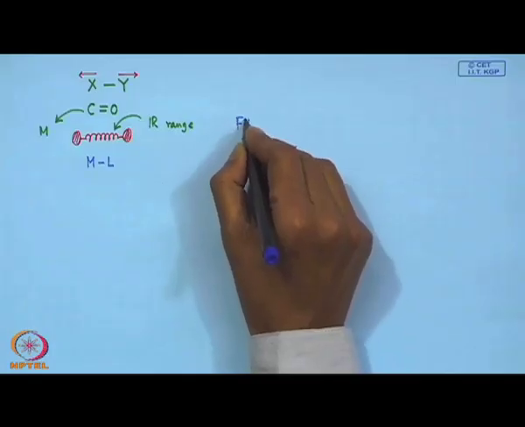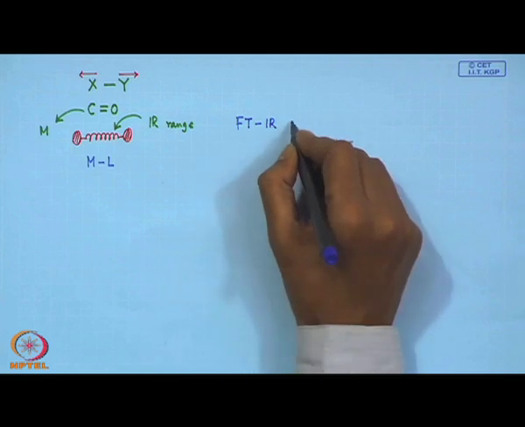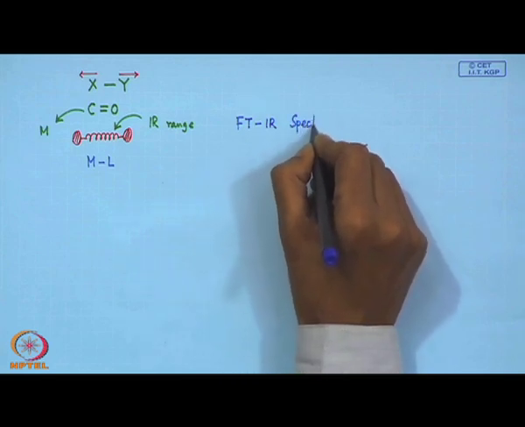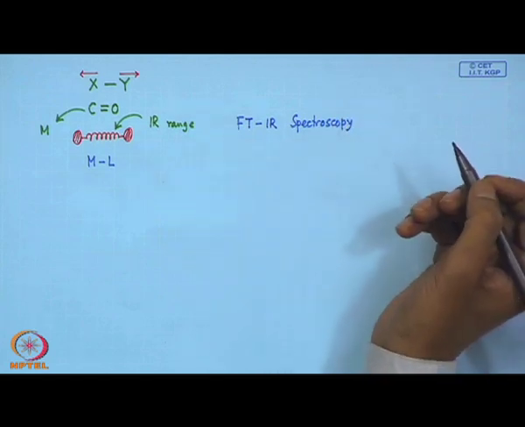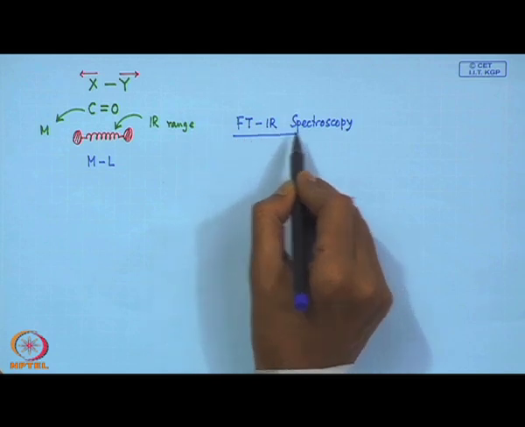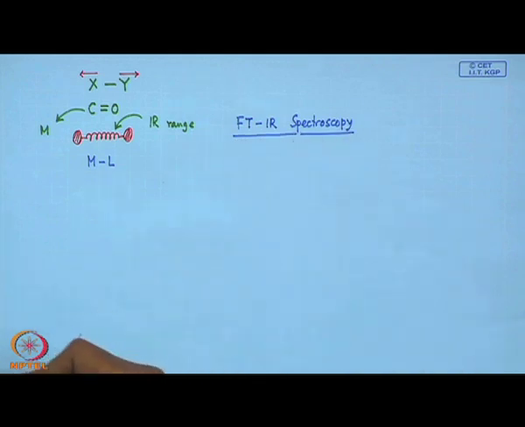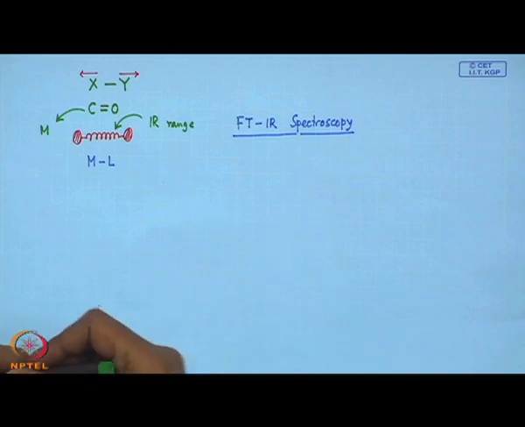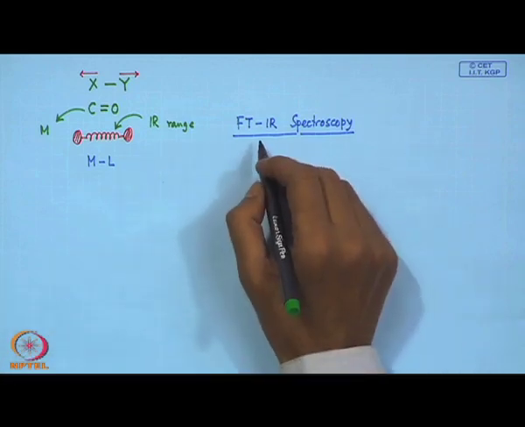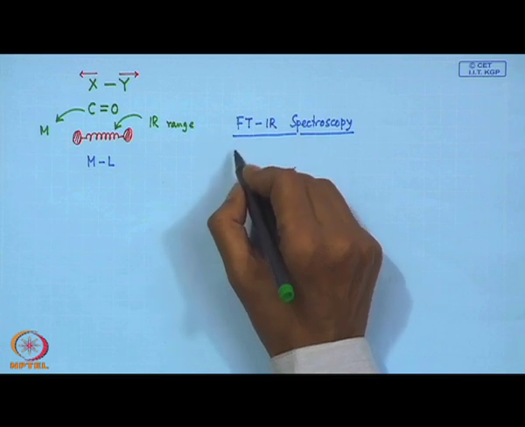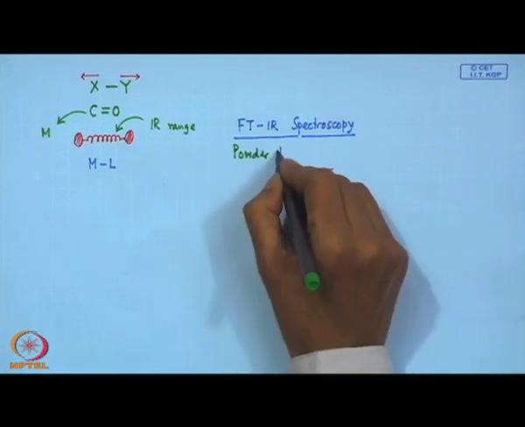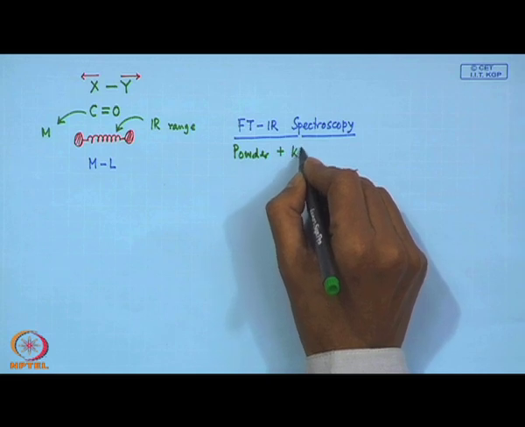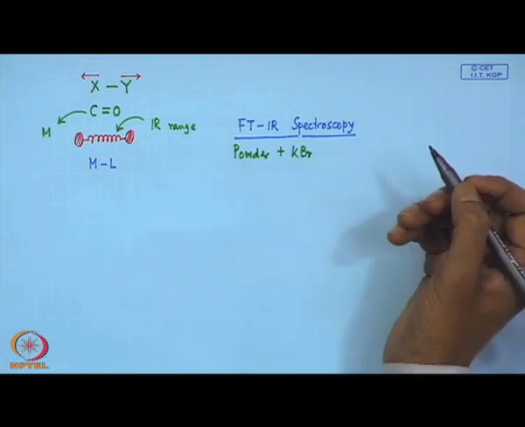FTIR spectroscopy is particularly useful when the sample can support powdering, mulling or grinding with KBr, because in FTIR we take the powder sample and mix it with a specific amount of potassium bromide powder.